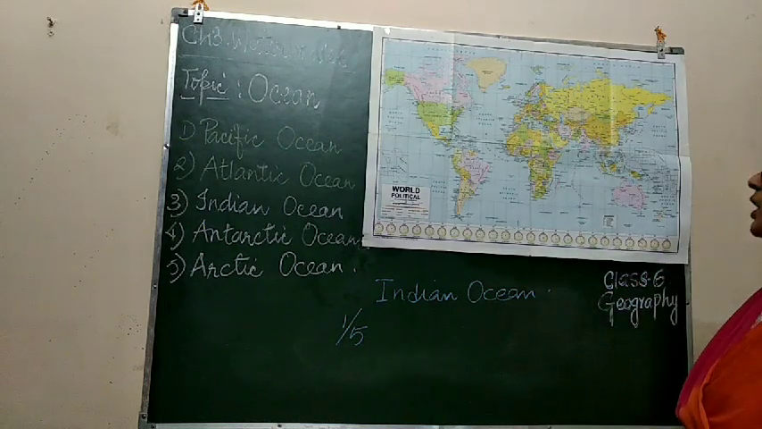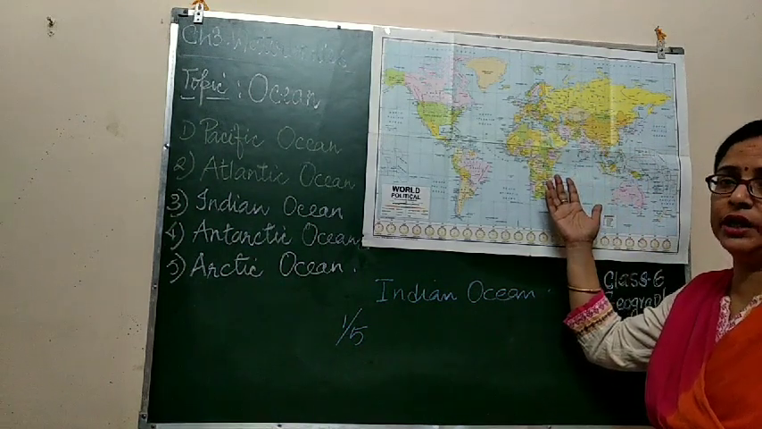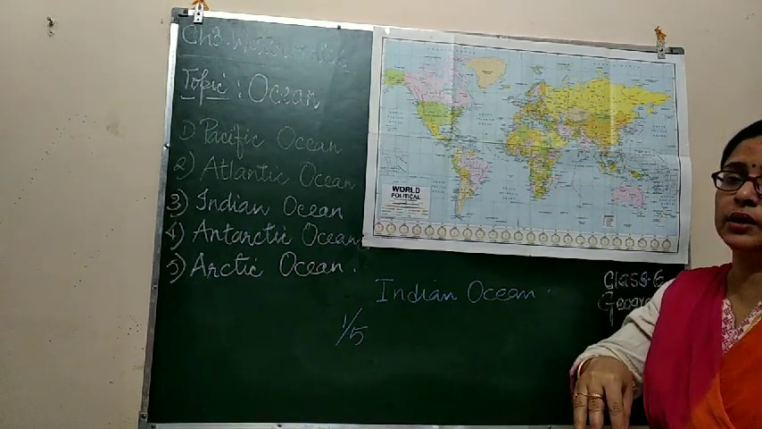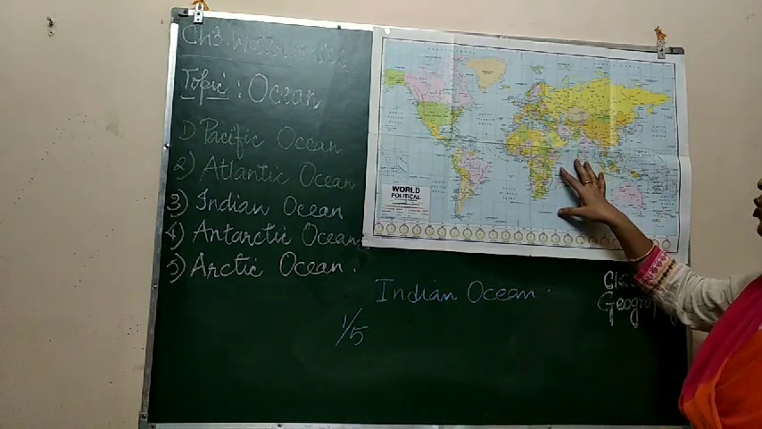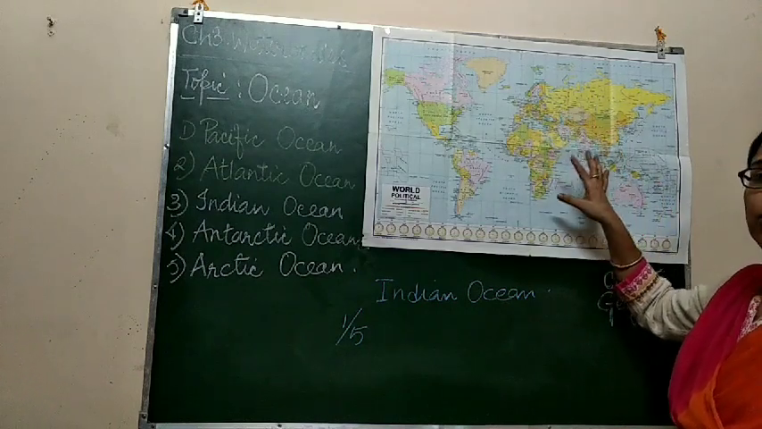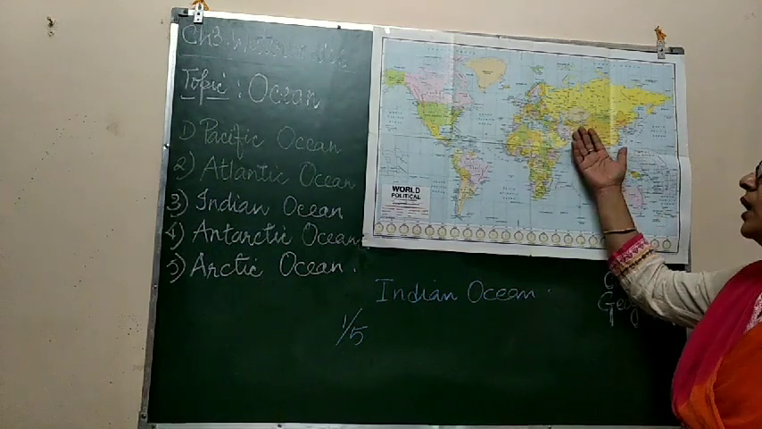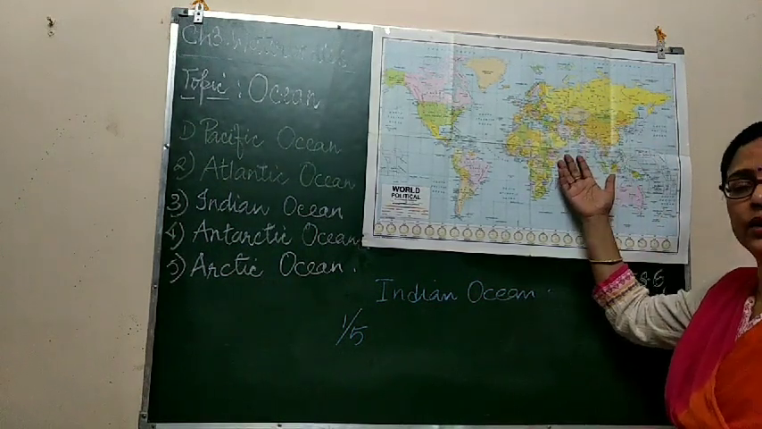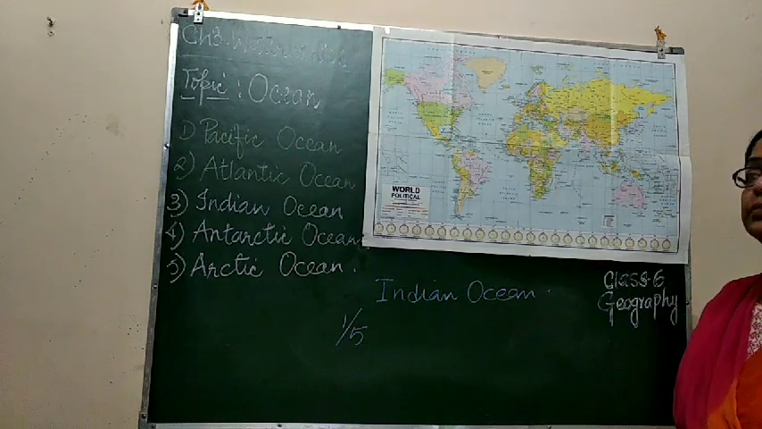Next feature is that a river, after completing its journey, drains its water into the ocean. So here also, the rivers of these continents drain their water into the Indian Ocean. For example, Ganga, Indus, Irrawaddy, Zambezi, and many more.